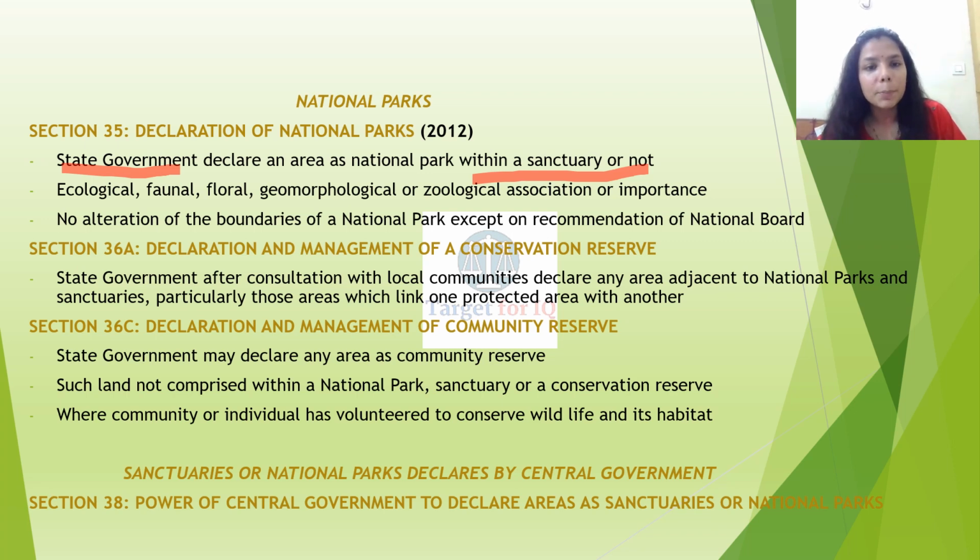Section 36 capital A, declaration and management of a conservation reserve. The State government, after consultation with the local communities, declares any area adjacent to national parks and sanctuaries, particularly those areas which link one protected area with another. Section 36C, declaration and management of a community reserve. The State government may declare any area as a community reserve.